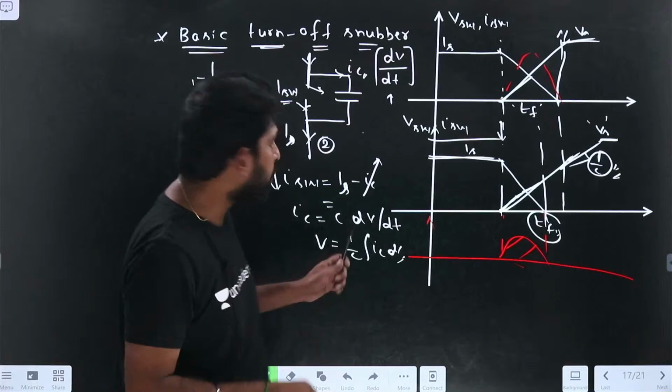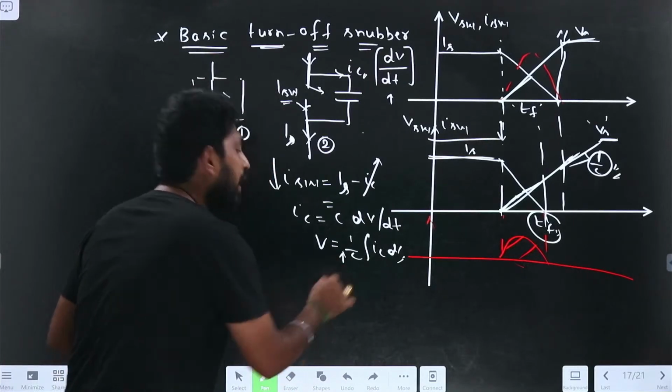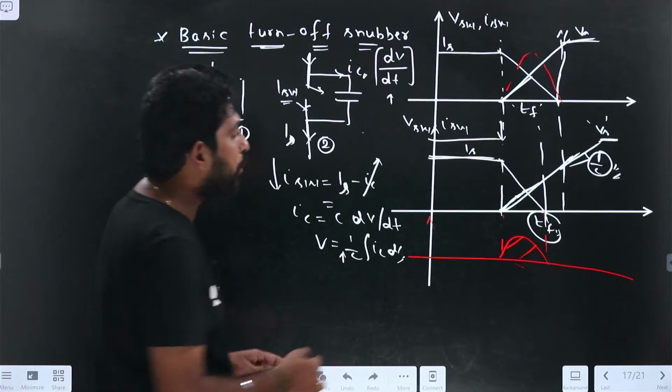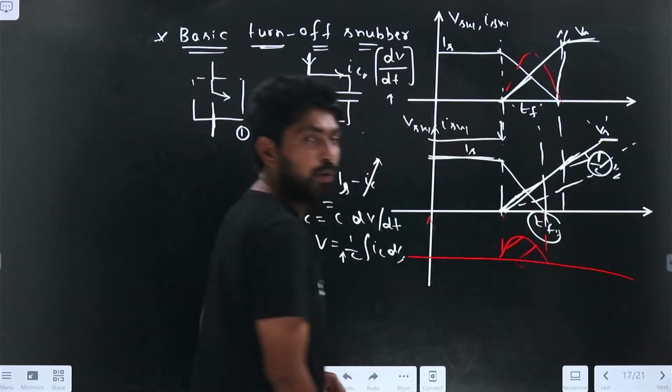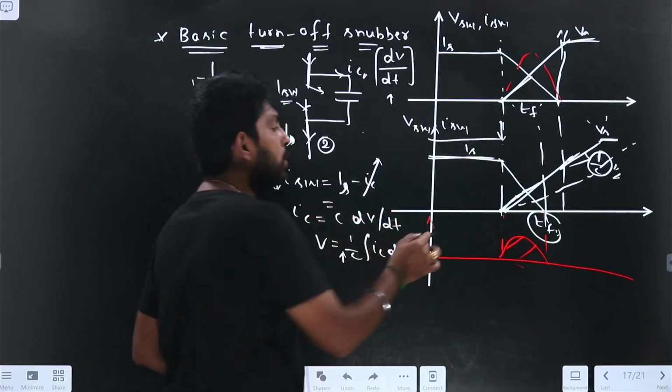And if I choose a larger value of C, what happens? The slope will be reduced. It will take more time to reach the final voltage. If I increase the C value, it will be like this.